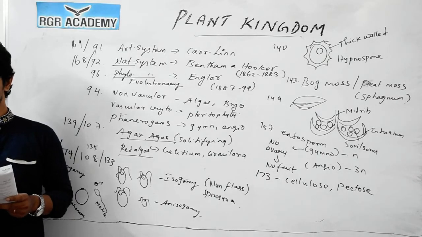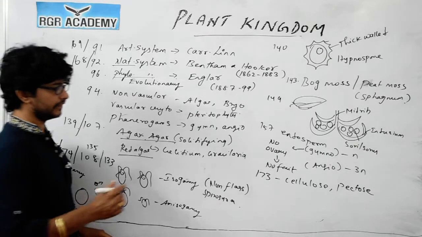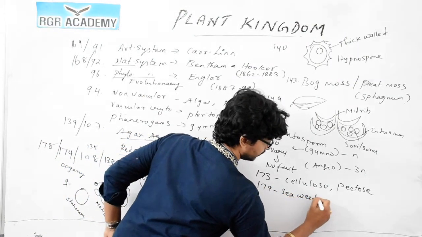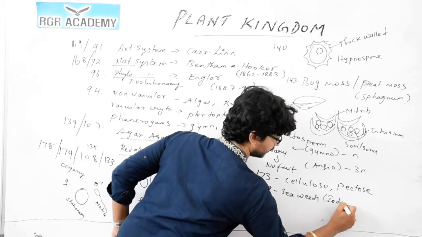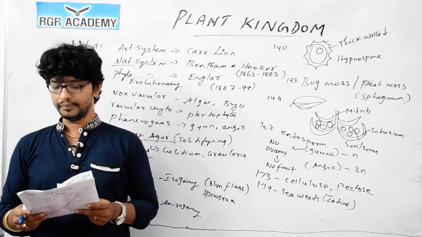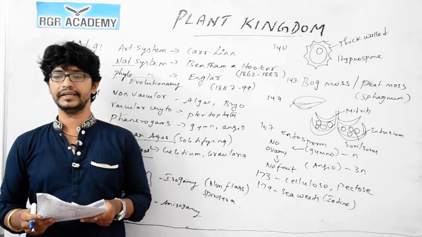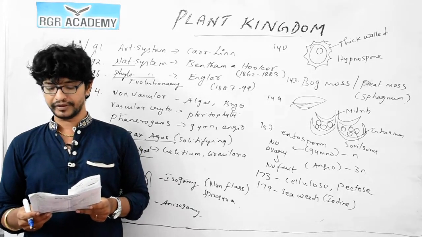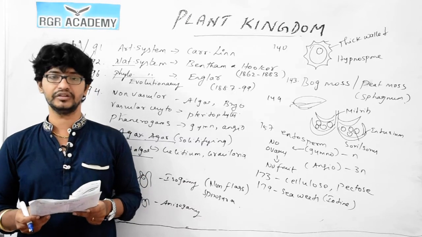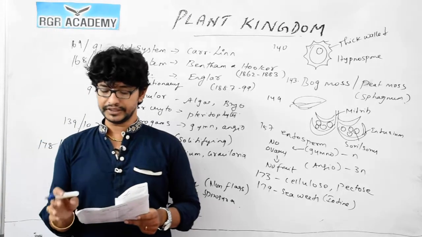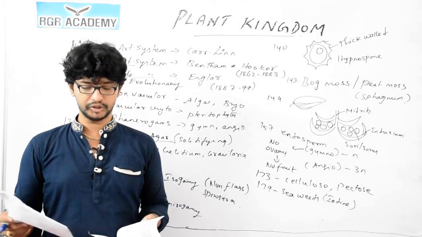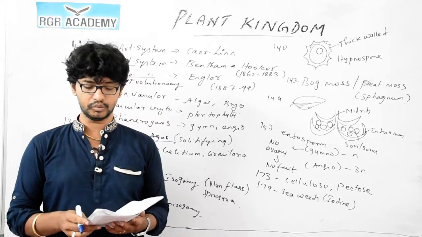179: usually the seaweeds are the source of iodine. Then we move to the last question: common examples of red algae are Porphyra, Batrachospermum and Ectocarpus. Out of these, both A and B, that is Porphyra and Batrachospermum, seem to be the correct answer. That is question number 180.